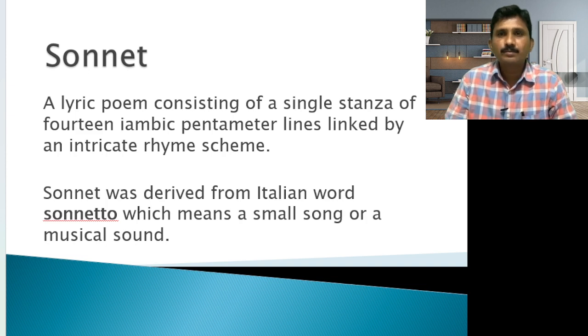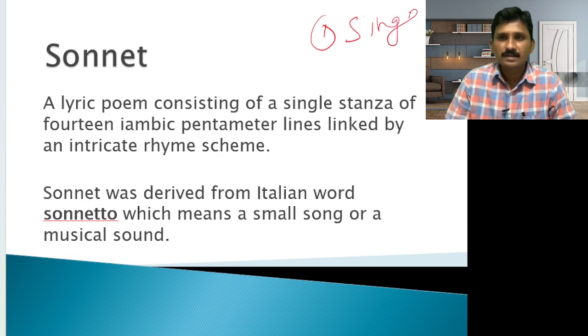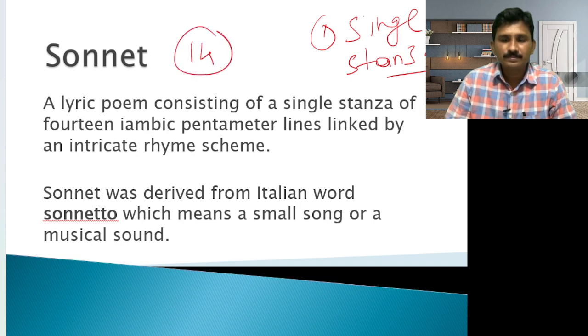Sonnet: a lyric poem consisting of a single stanza of 14 iambic pentameter lines linked by an intricate rhyme scheme. So a sonnet consists of only a single stanza, and in this single stanza there are 14 lines.